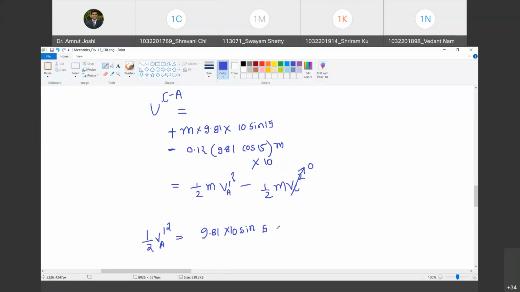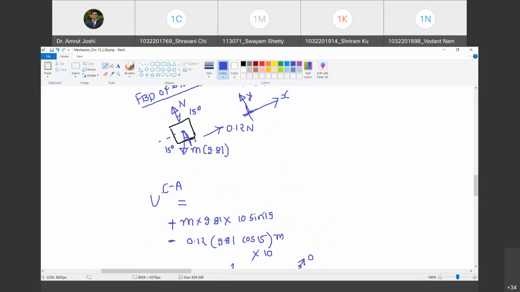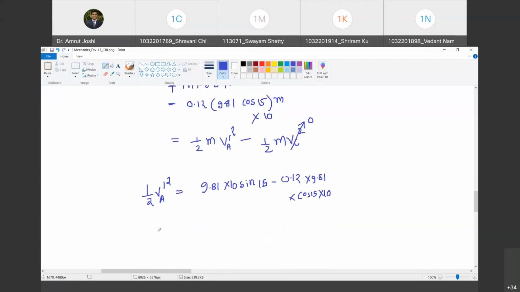Yes, sir. Minus 0.12 into 9.81 into cos 15 into 10. Agreed? Yes, sir. So from this, now calculate VA dash. 5.29. 5.29 meter per second. Happy? Yes, sir. And we know its direction.